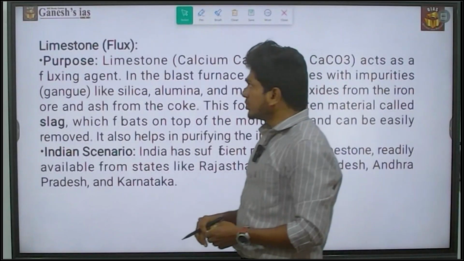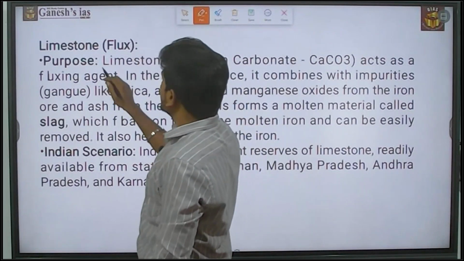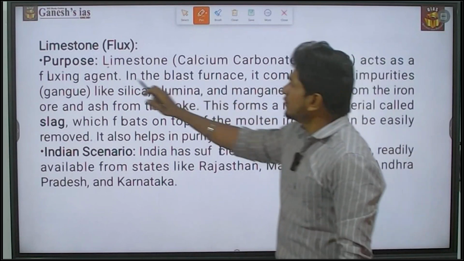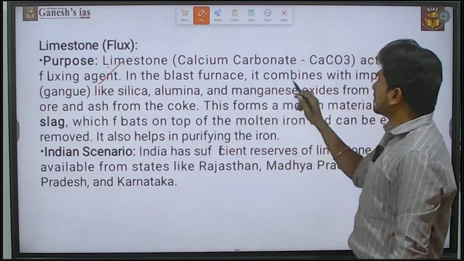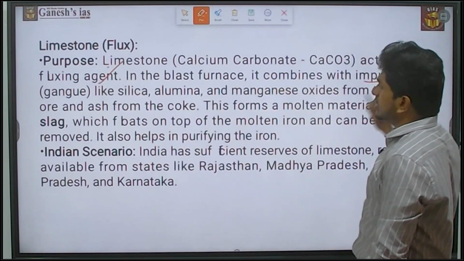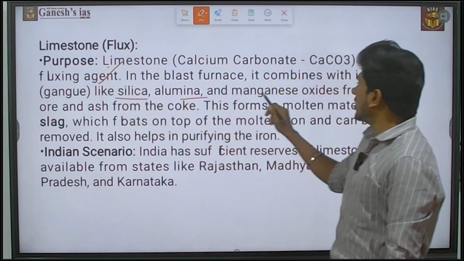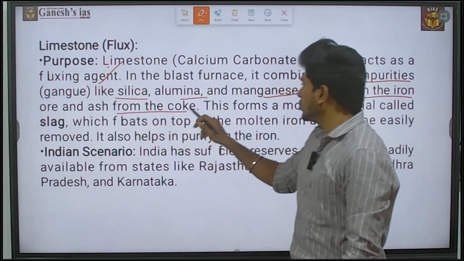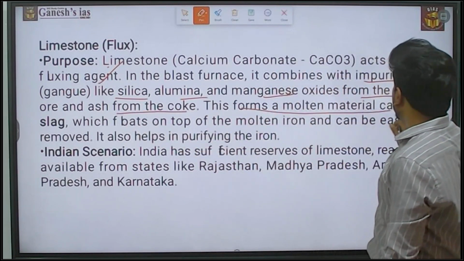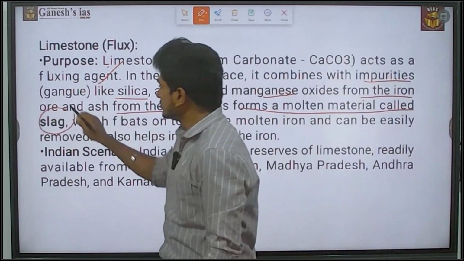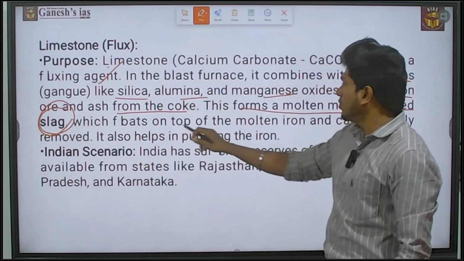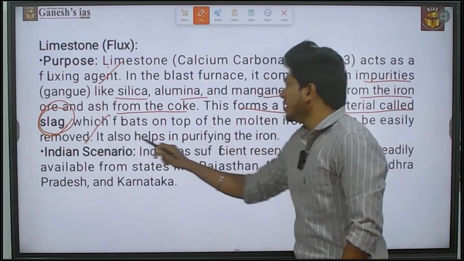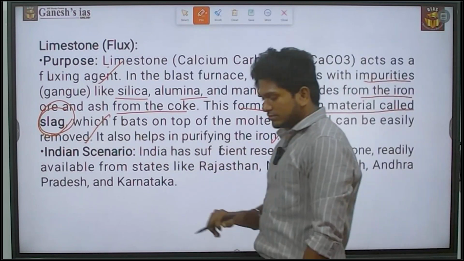Next is about limestone. The purpose of limestone is that calcium carbonate acts as a fluxing agent. In the blast furnace, it combines with impurities like silica, alumina and manganese oxides from the iron ore, and ashes from the coke. This forms the molten material called slag, which floats on top of the molten iron and can be easily removed. It also helps in purifying the iron.